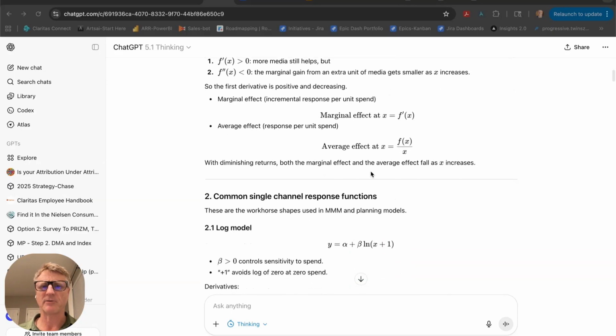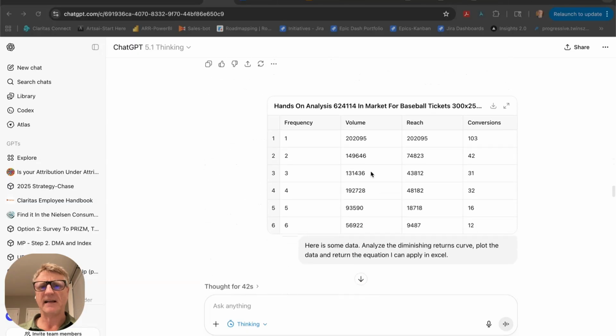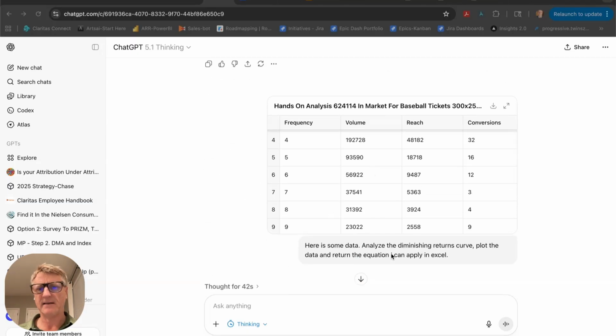This is a type of prompt you should try. It builds up some of the context. Then as it gives the analysis, we give it the data. Here's some data. Analyze the diminishing returns curve, plot the data, and return the equation I can apply in Excel.